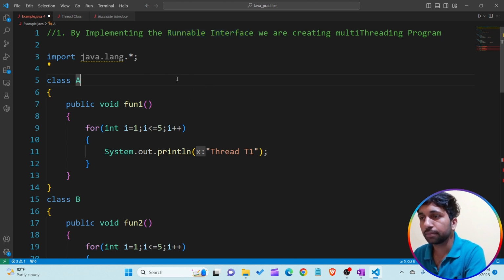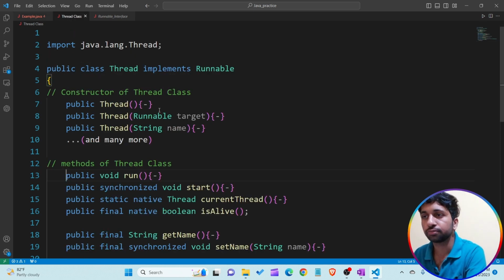For understanding purposes, I just want to open the Thread class again, to see how it looks and what constructors are already present in it. So I just open this file. You are able to see the Thread class implements the Runnable interface.